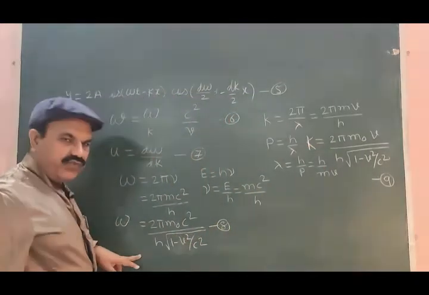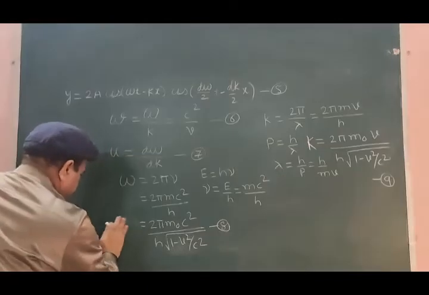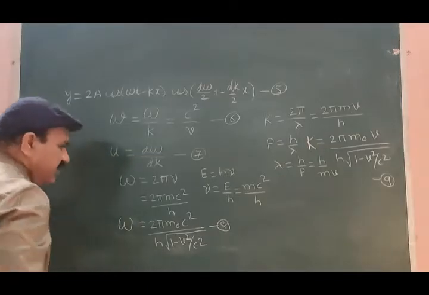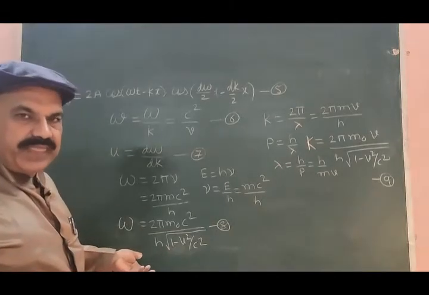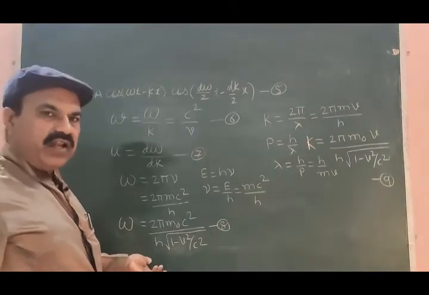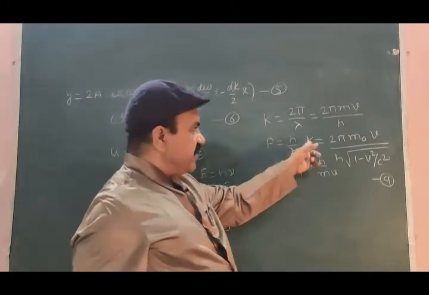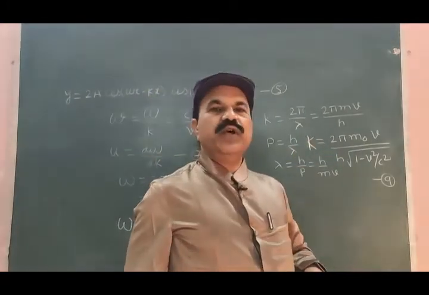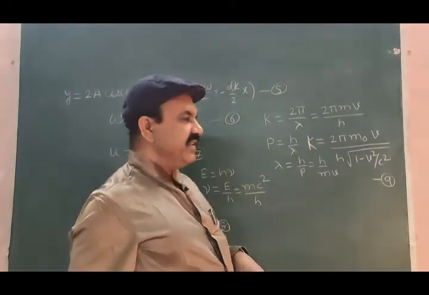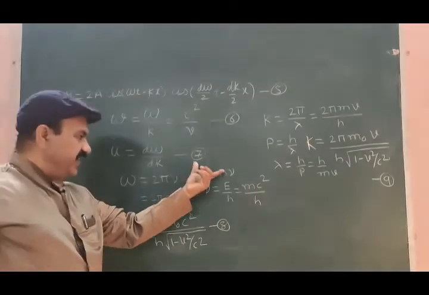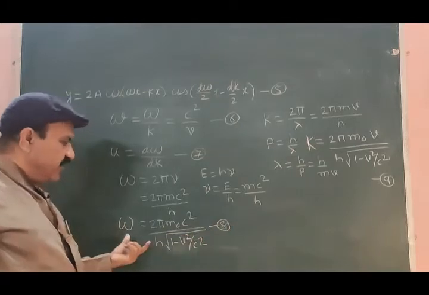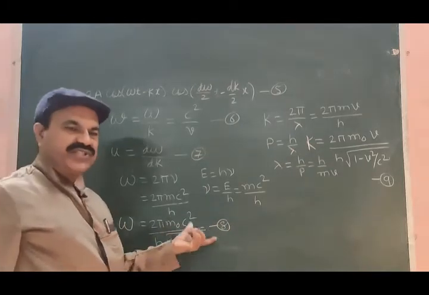Equation 8 is derived for omega, which is the angular frequency. Equation 9 is derived for propagation constant k. We started omega with 2 pi nu, and with these equations we got omega is equal to this.